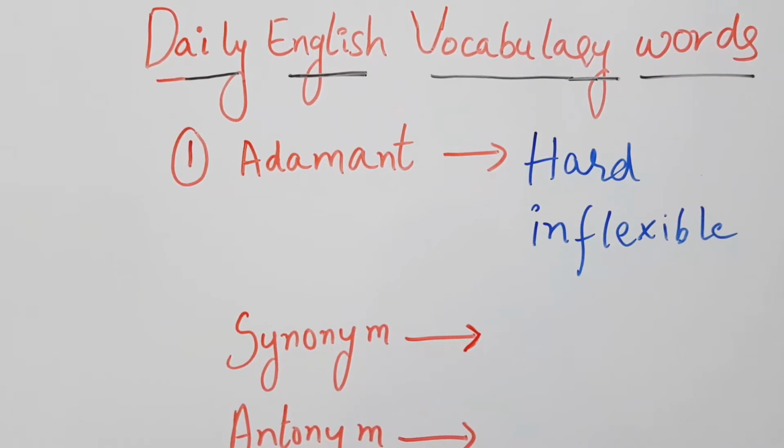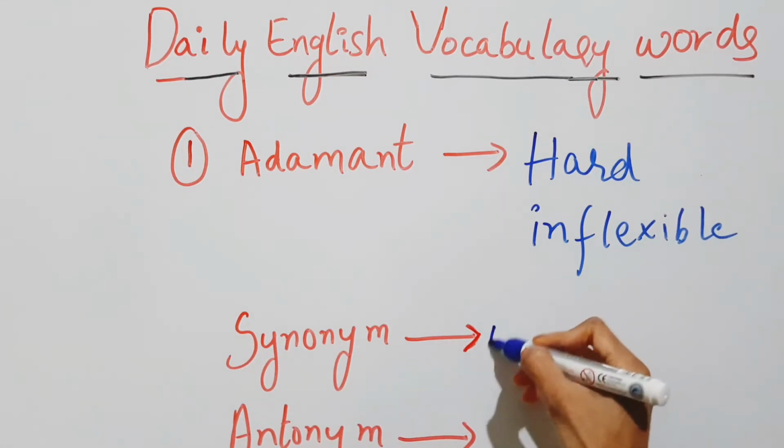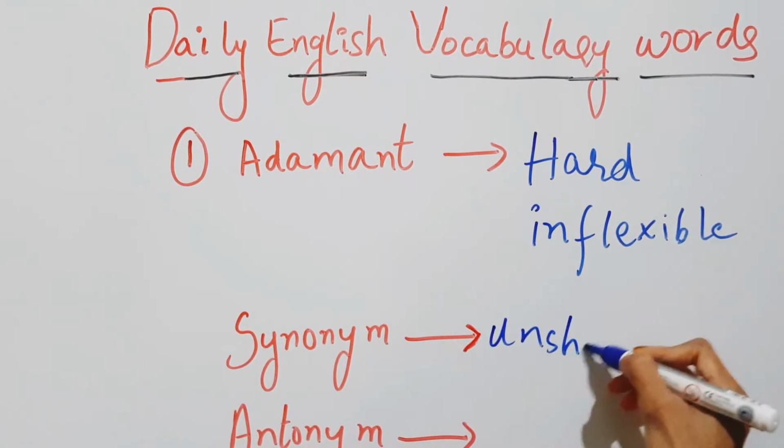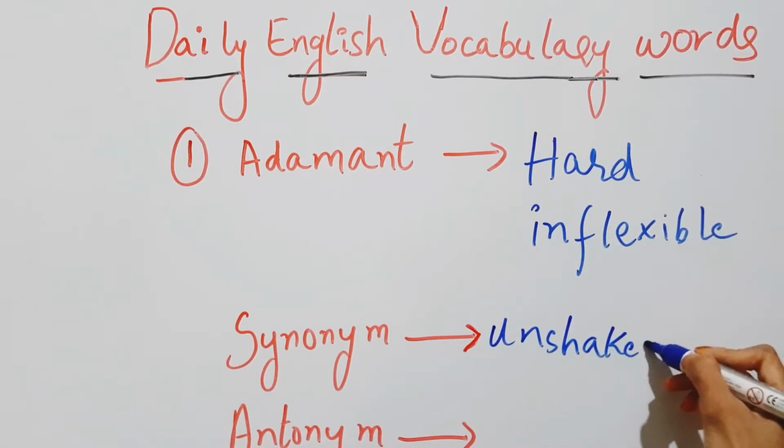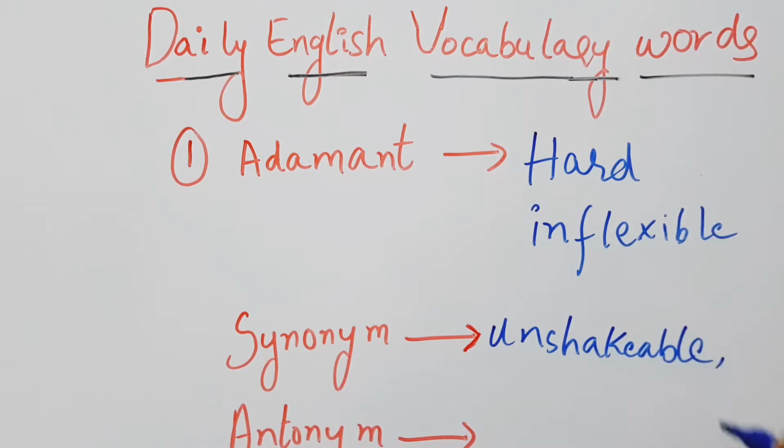Synonym means similar word, antonym means opposite word. A similar word for adamant is unshakable or immovable.